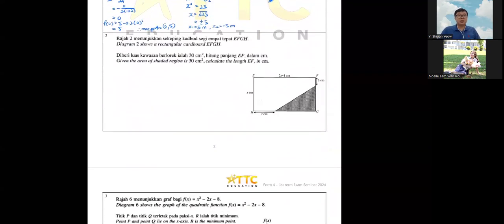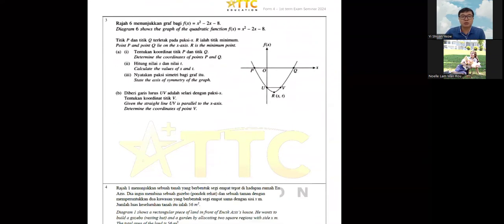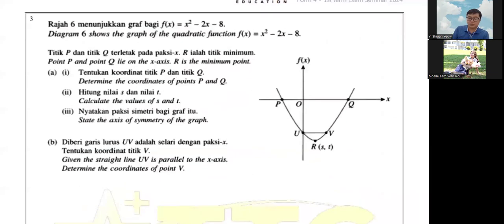The second one, I suppose you can do yourself because it's a rectangle. It's just a rectangle, length and width. I just want to do question number 3, where there's a full set of functions for you to refer to, and a graph for you to refer to, so they usually will ask questions based on that, but all of the concepts are still the same. Let's go. Like for example, this one.